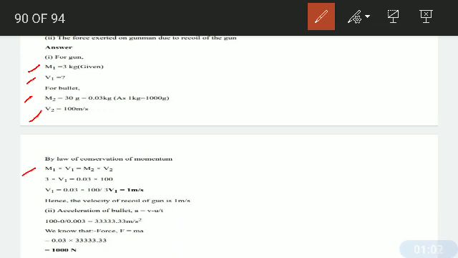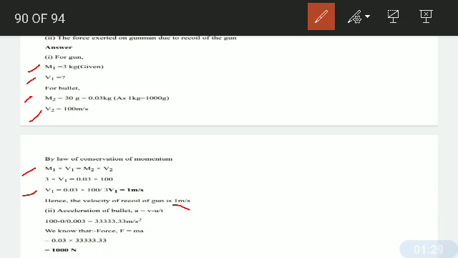equals m2v2. Placing the values of the gun and bullet accordingly, we can calculate the velocity with which the gun will recoil. So it came out to be 1 meter per second. So with this velocity the gun will recoil.